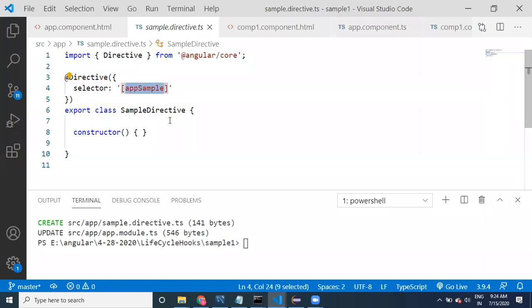Now, if you have any reusable logic which is not related to HTML, not related to the view, it only contains logic, then that logic can be worked with this sample directive. So you can take directives. If we have a reusable component which has HTML and CSS, then we have to use a component. If you have reusable code which doesn't relate to HTML and CSS, then we can create a directive.